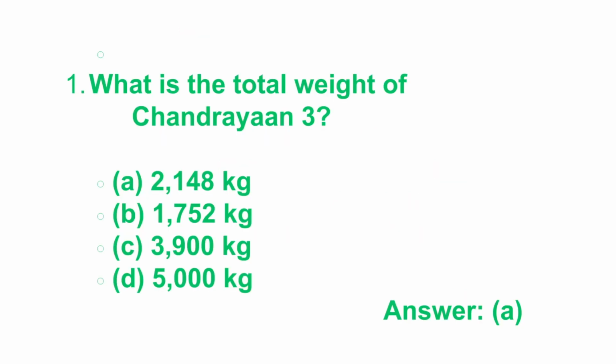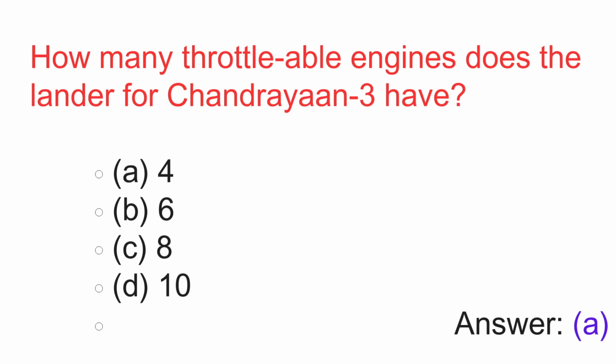Next question is, what is the total weight of Chandrayaan 3? A. 2148 kgs, B. 1752 kgs, C. 3900 kgs, D. 5000 kgs. The answer is A. 2148 kg. The total weight of Chandrayaan 3 is 2148 kgs. It is a little less than Chandrayaan 2.